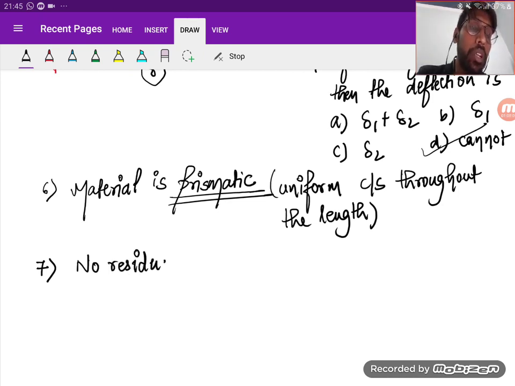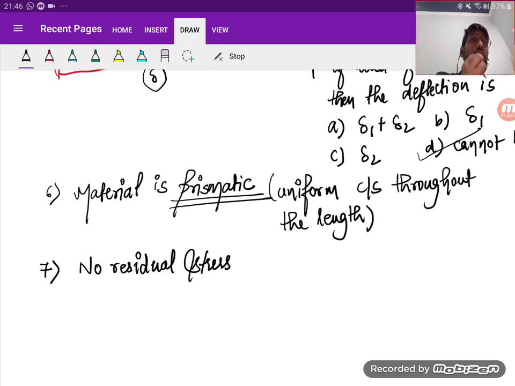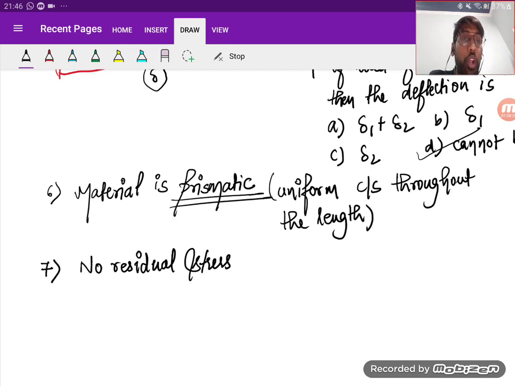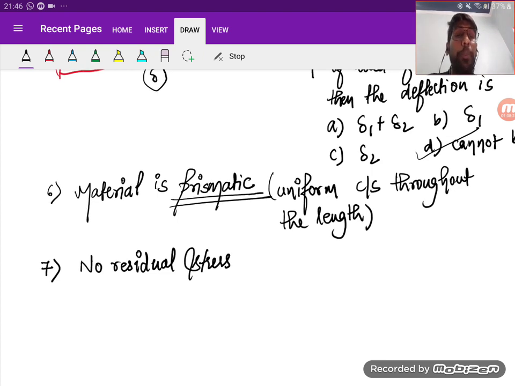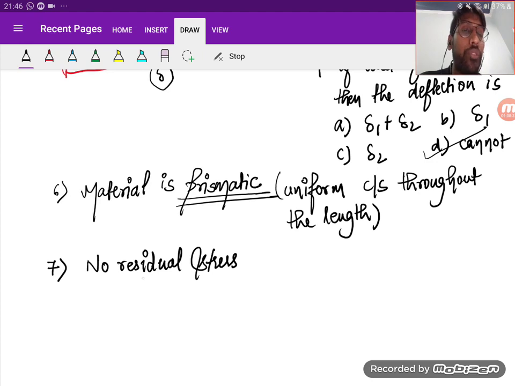Seventh, no residual stress. Now what is residual stress? Residual means what? Leftover, right? So I'm talking about there being no residual stress. That means before the actual load, you haven't applied any load in the past, right? That means at the time of the loading, we'll assume that there is no stress left in the particular structure. Whatever load you are going to apply is going to create the stress in the structure. Is it clear? So that is the meaning of no residual stress, right?